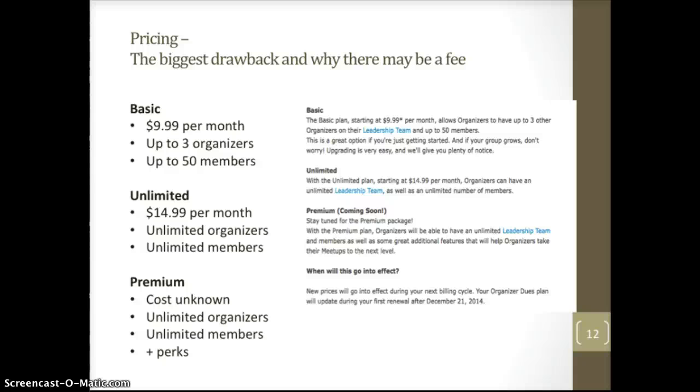As of December 21, 2014, a new, more equitable fee schedule was introduced. The basic plan is $9.99 per month and allows groups to have up to 3 organizers and 50 members. The unlimited plan is $14.99 per month and allows groups to have unlimited organizers and unlimited membership. The soon-coming premium plan has no price set as of yet, offers unlimited organizers, membership, and features that will help organizers to grow their meetups in ways they have not yet described.